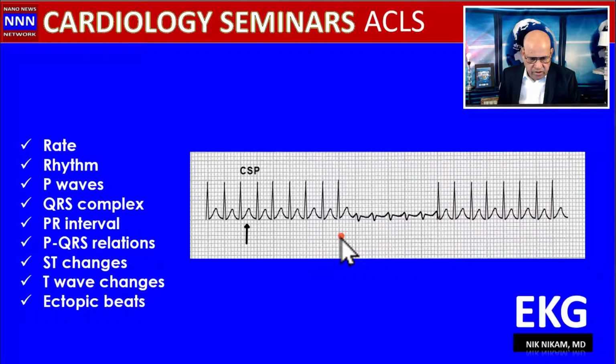What do we got here? Okay, we got a regular tachycardia, which is almost like 300 here. All of a sudden, we have a CSP, that is carotid sinus pressure. When you have a real fast tachycardia with 1-to-1 conduction, like here, you don't know what the rhythm is, but we know it is supraventricular because the QRS complexes are narrow and symmetrical. The rate seems to be fairly regular. If you do a carotid pressure, it may block the QRS complexes and reveal the atrial flutter waves. So this is atrial flutter with 1-to-1 conduction.